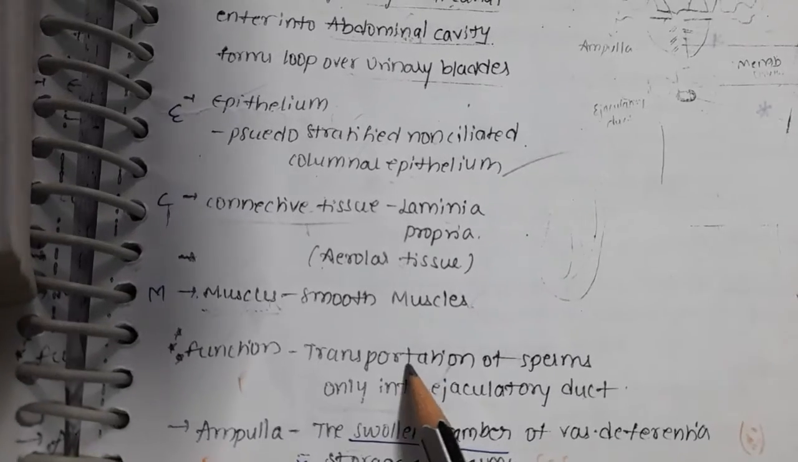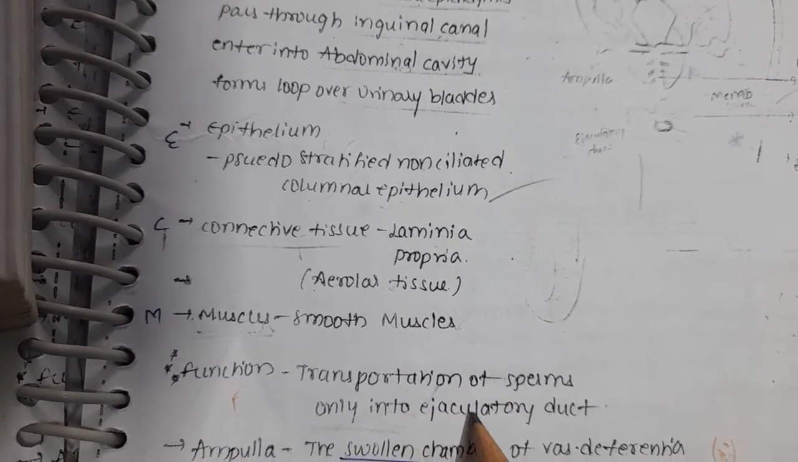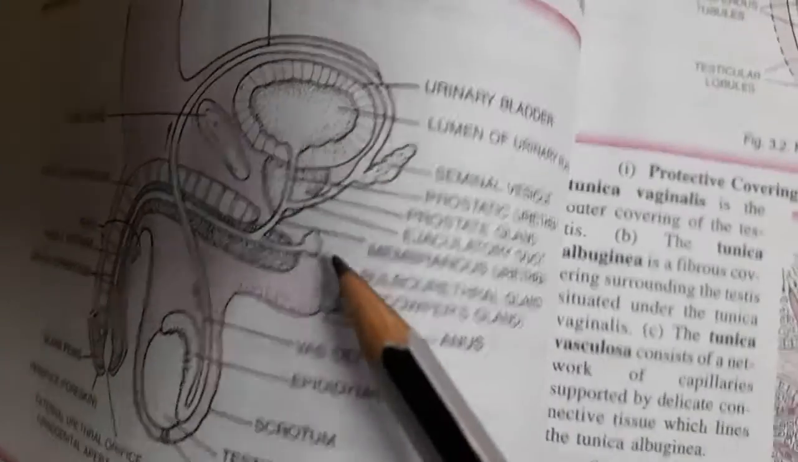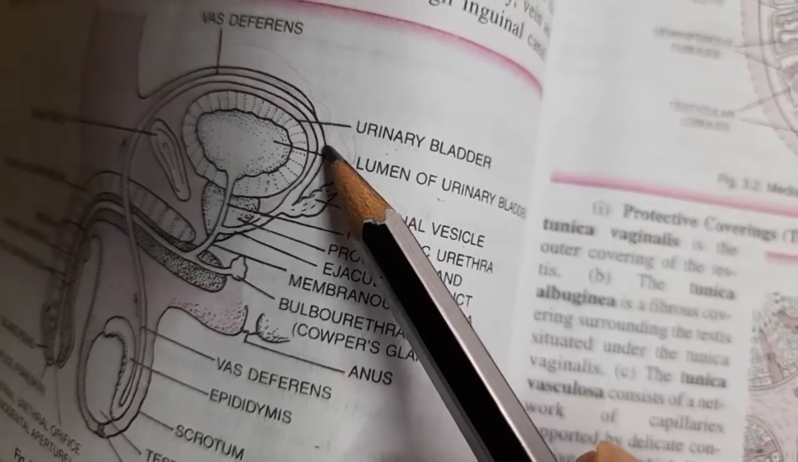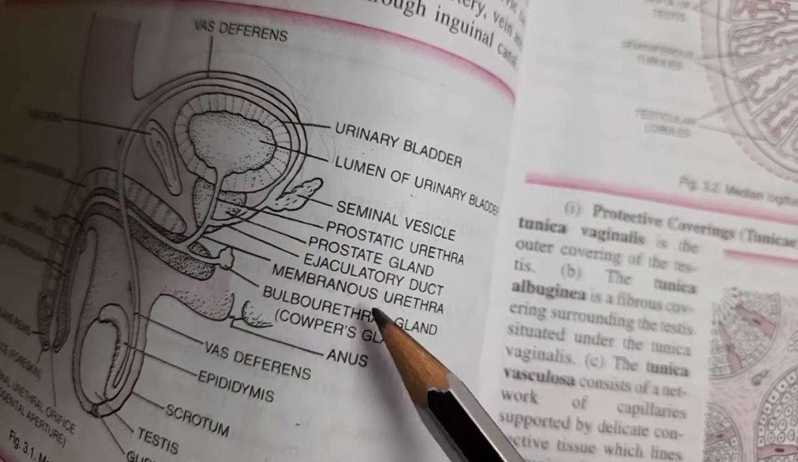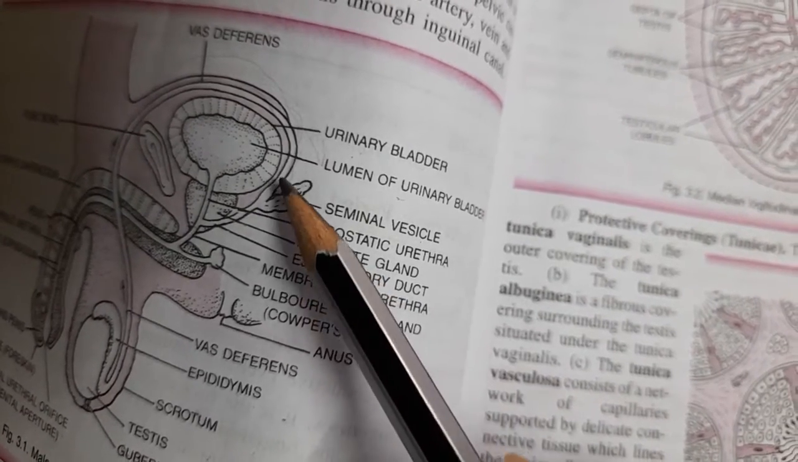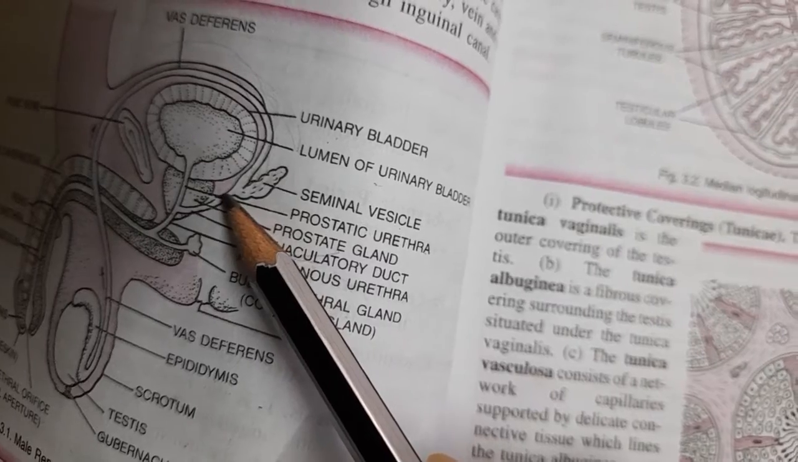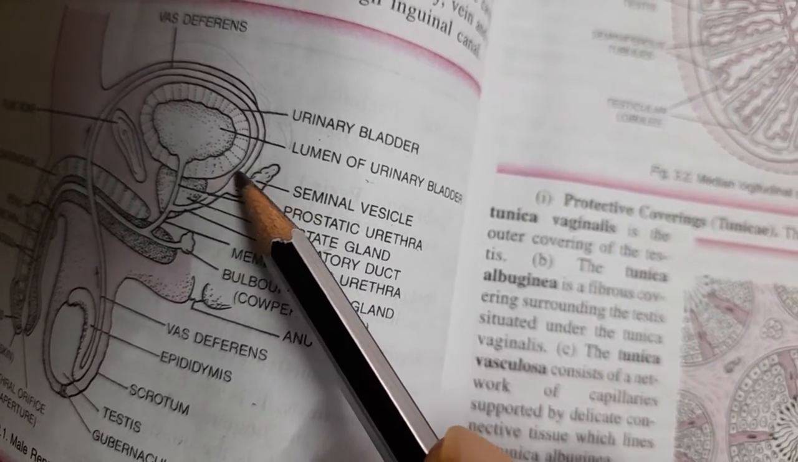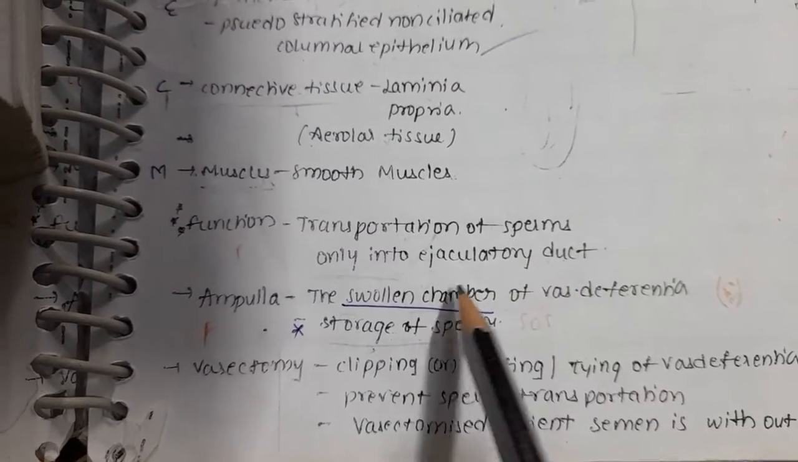What is the function of this one? Transportation of sperm only into the ejaculatory duct. You can observe here, it is transporting sperms to the ejaculatory duct. Here there is a swollen part. This is called the ampulla. Function: transportation of sperms only to the ejaculatory duct.